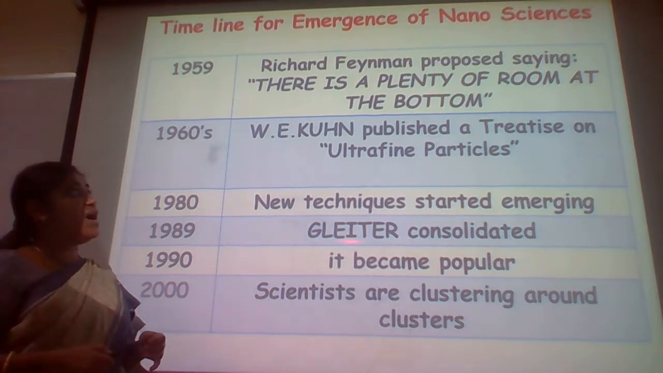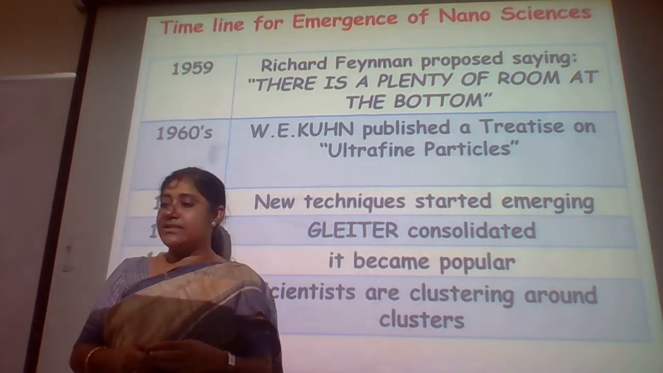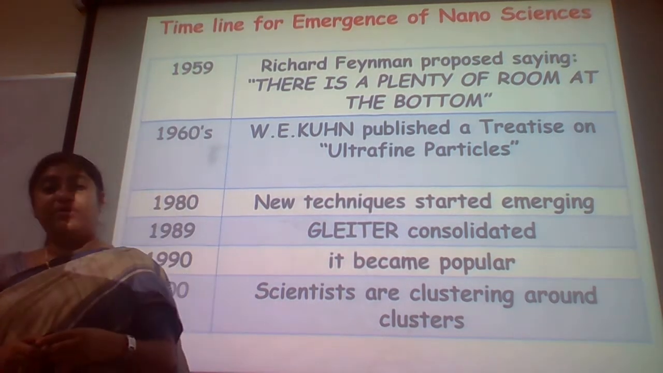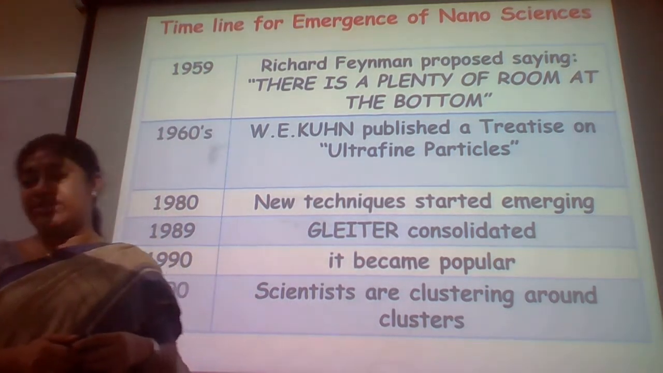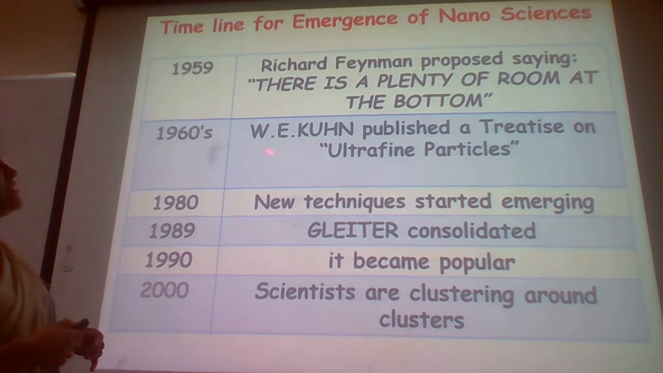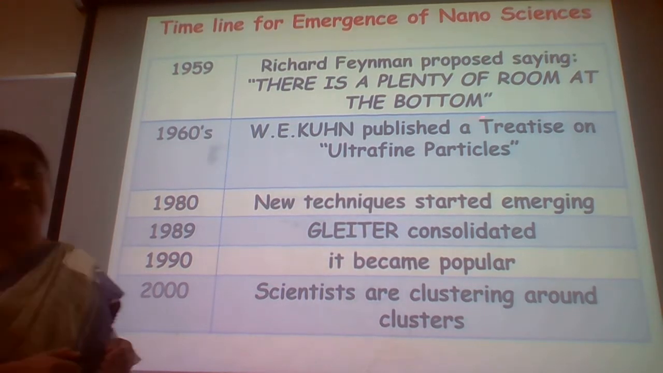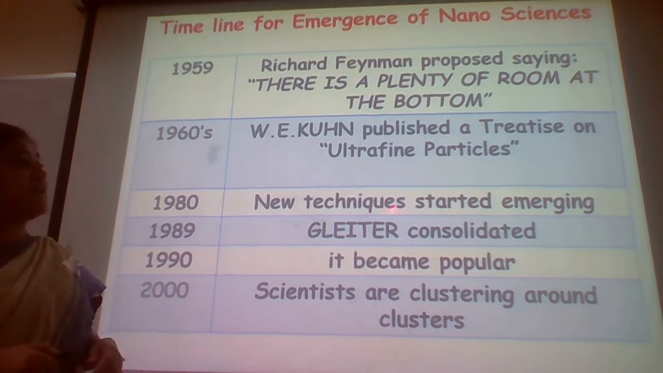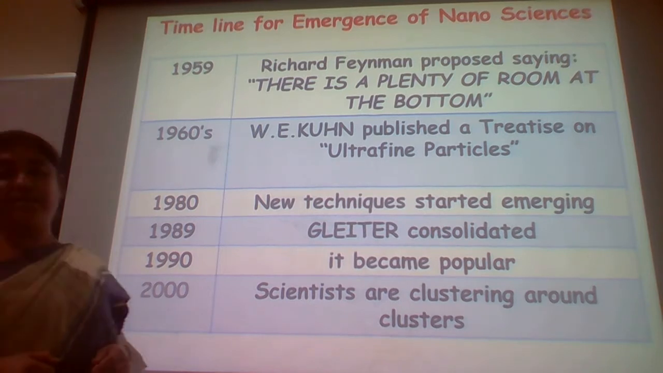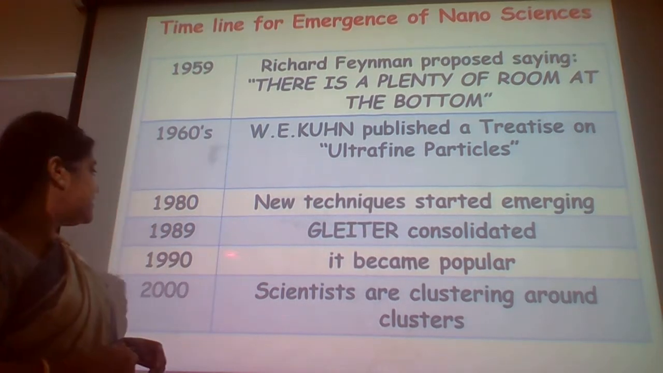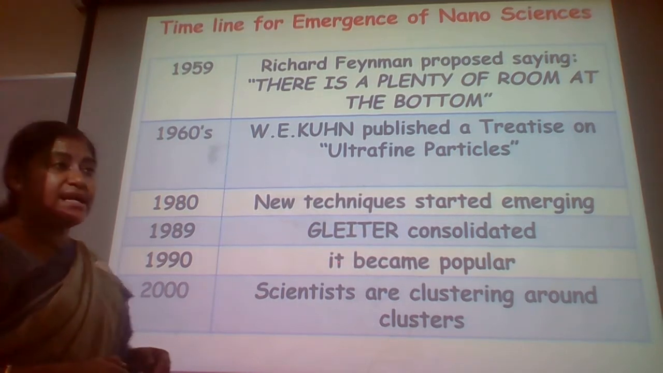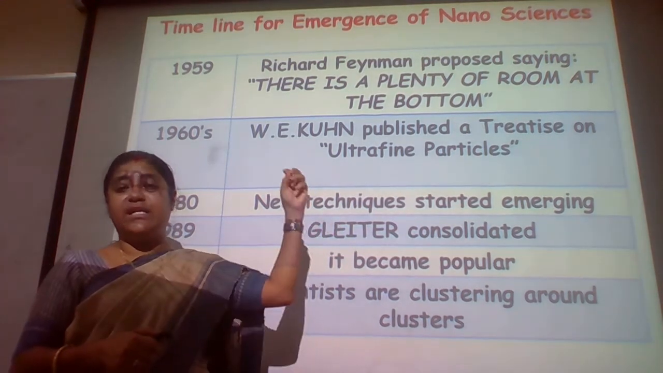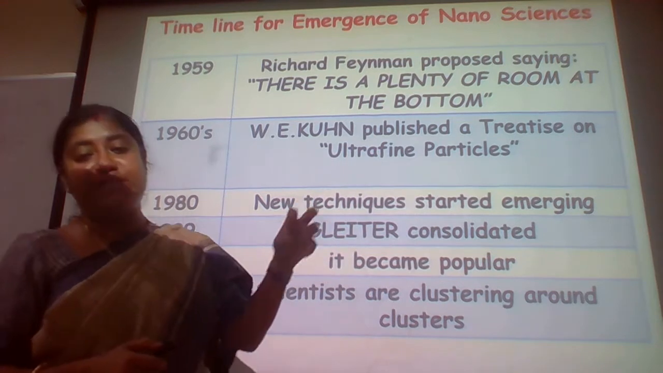So, before we go to the complete discussion of the nanostructured materials, let us give a timeline of how nanosciences came into existence. It is in 1959 that Richard Feynman proposed, saying that there is plenty of room at the bottom. And in the 1960s, you can see that Kuhn published a treatise on ultrafine particles. It is wonderful that in the 1980s, new techniques started emerging and Gleiter consolidated nanosciences and nanotechnologies in 1989. Whereas in 1990, it was much more popularized. People started thinking of using nanostructured materials for technologies.